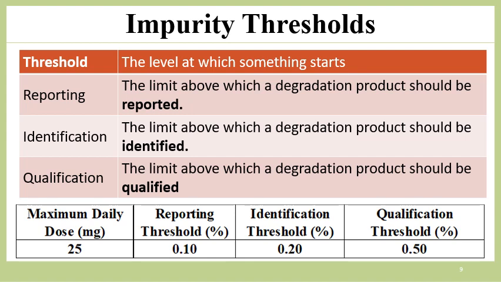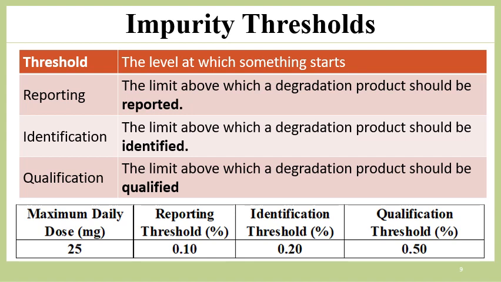If it is known, it will directly go to qualification. That we will discuss in detail in the upcoming slides. Now identification threshold. If you have an impurity level in your product above the reporting threshold, you will report it and you will give a level of identification. If it goes beyond the identification threshold, it will go to the qualification level.